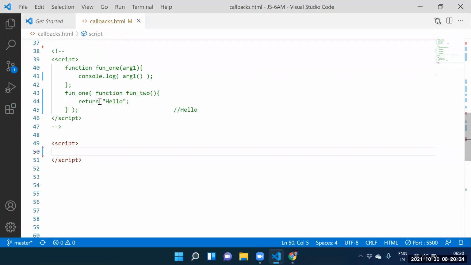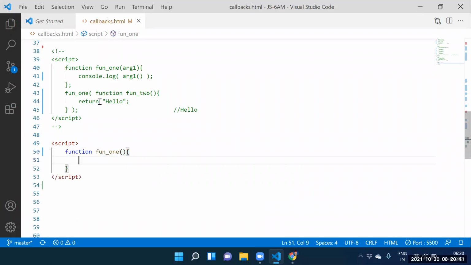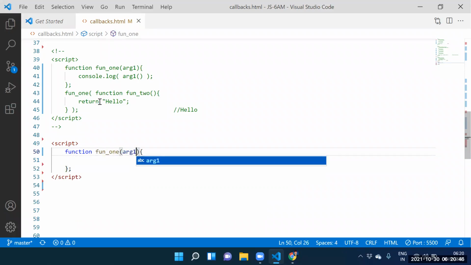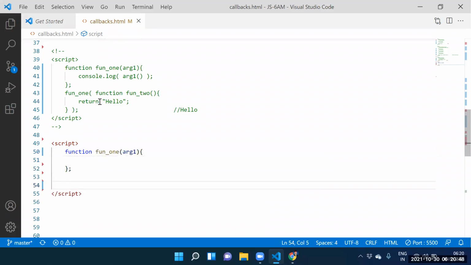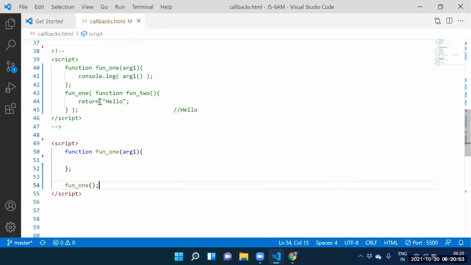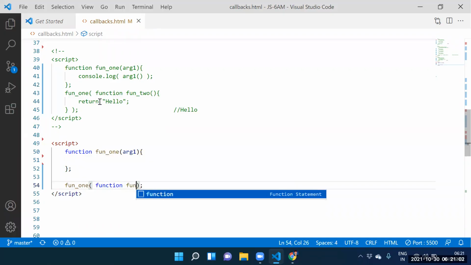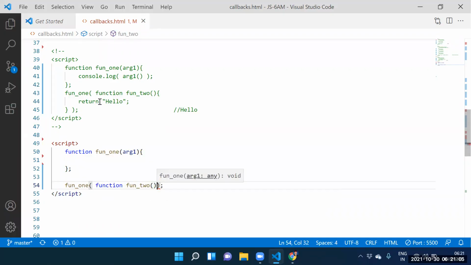Guys, can I create function 1? Yes, sir. Here itself, can I place argument 1? Yes, sir. Guys, can I call function 1? How many arguments do we need to supply? Only one argument. So guys, what is that argument? That argument is function 2.